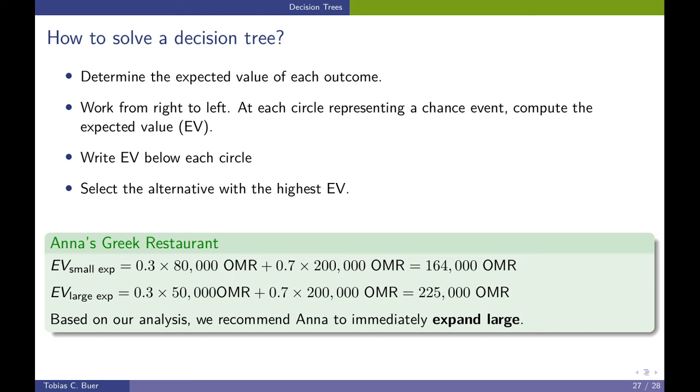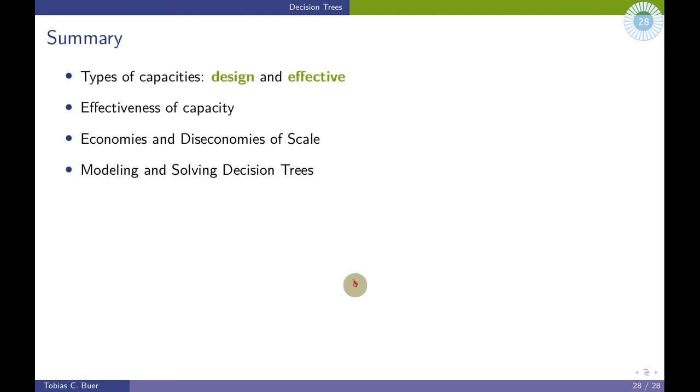Of course, keep in mind the decision tree will also be useful for other decision-making situations that are not related to capacity expansion decisions. So to sum up, we introduced different types of capacities, in particular design capacity and the effective capacity. We discussed the effectiveness of capacity. We introduced economies and diseconomies of scale. And finally, we introduced the method of solving a decision tree in order to solve interdependent decisions under uncertainty.